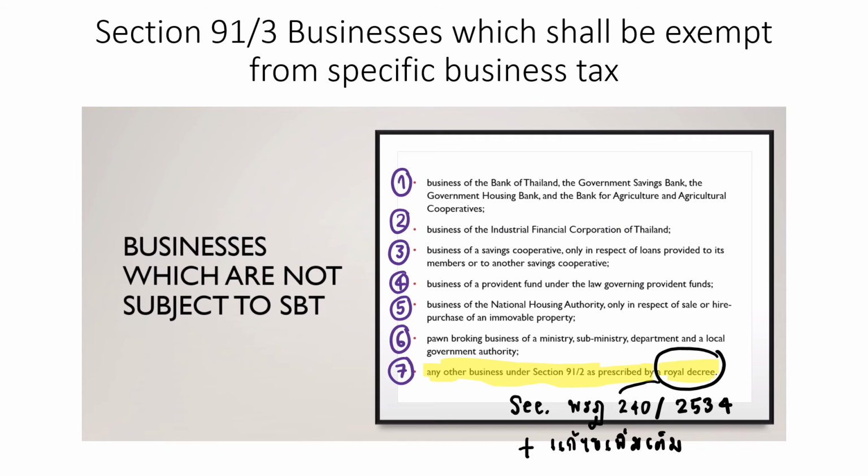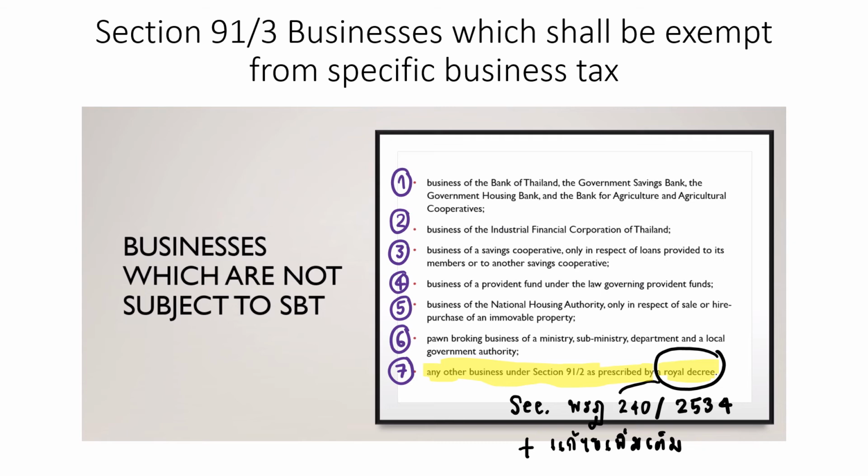So this means it's easy. Actually these businesses are businesses in section 91/2, but if they are operated by the government or government authority, the law just exempts specific business tax for them.